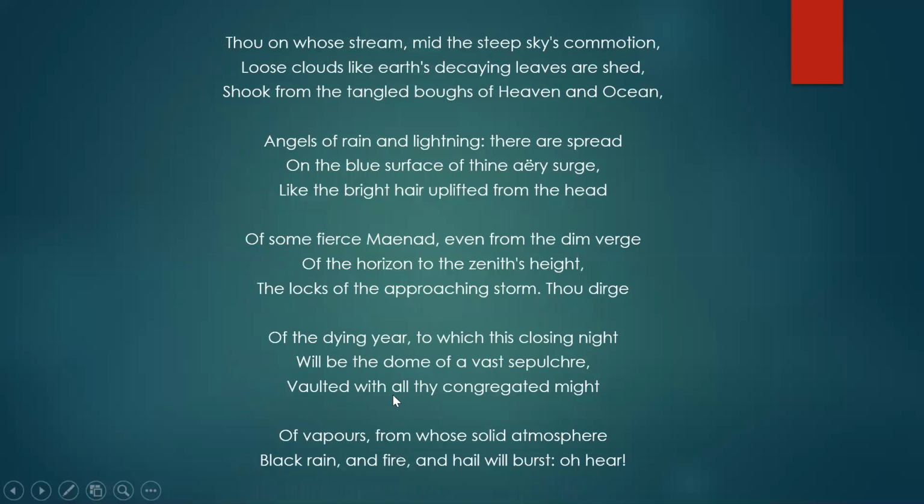Now he's talking about the kind of disturbance which is caused by the west wind in the sky. Now he's talking about the impact of the west wind on clouds. Okay, so sky's commotion means the disturbance caused in the sky. So now he says that here actually clouds are being compared to the dead leaves. The way the west wind carries the dead leaves away, similarly, the west wind carries loose clouds and scatters these clouds in the sky. And these clouds look as if they are separated from the branches of heaven and ocean.